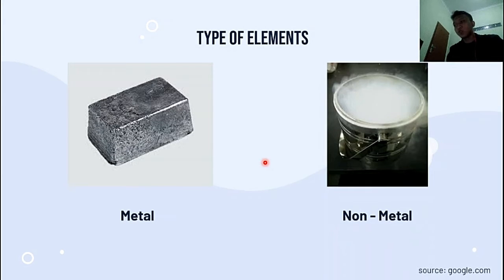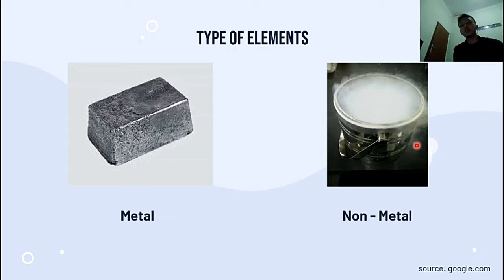Next, we have types of elements. Maybe you can see here, there are two types of elements. The first one is metal elements, and the second is non-metal elements. For the metal element here, we have iron, and for the non-metal, we have liquid nitrogen. So here we have iron and also nitrogen.